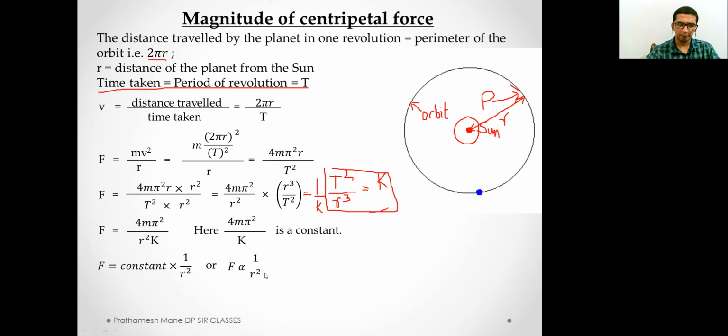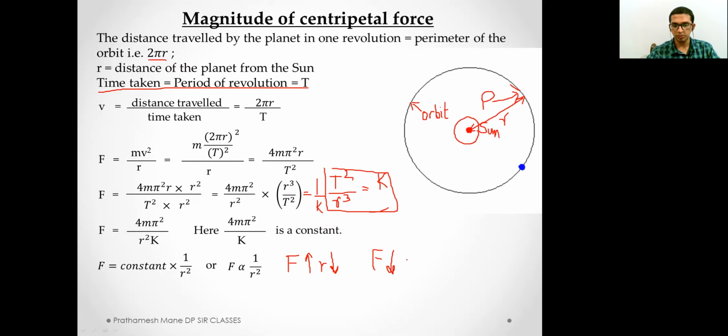What does this imply? This is inverse proportion, and what does inverse proportion imply? When the value of one quantity increases, the value of the other quantity decreases. What does this mean? If the radius decreases, the value of force increases. If the radius increases, the value of force decreases.